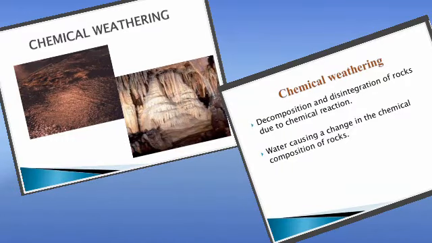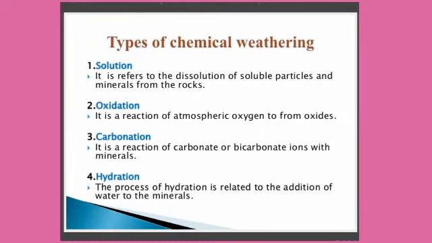The second type of weathering is chemical weathering. Chemical weathering involves decay of rocks which causes changes in their chemical composition. It occurs due to the chemical action of air and water or the minerals present in rocks. Chemical weathering also causes changes in the appearance of rocks. This process is influenced by high temperatures and abundant moisture. Chemical weathering involves solution, oxidation, hydration, and carbonation.